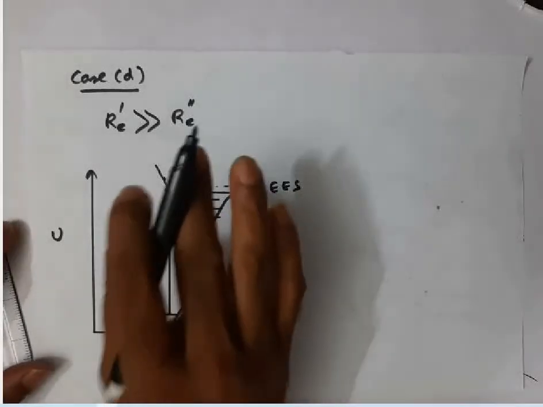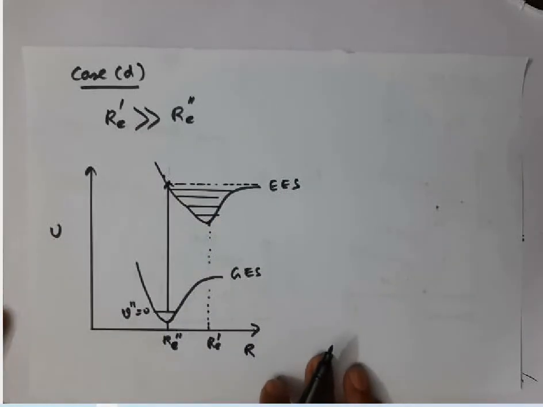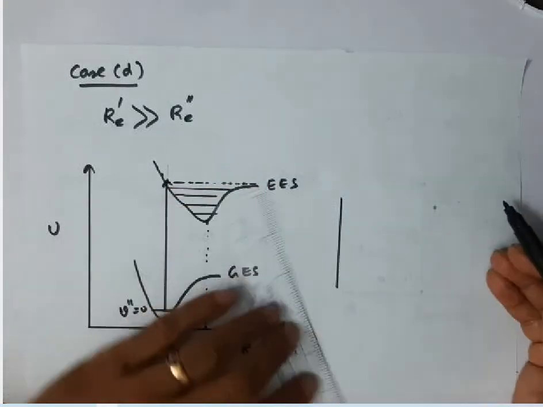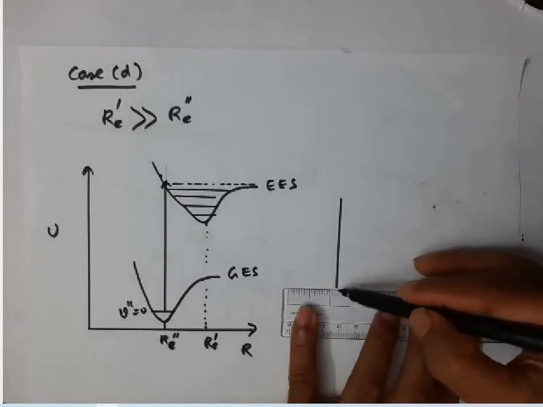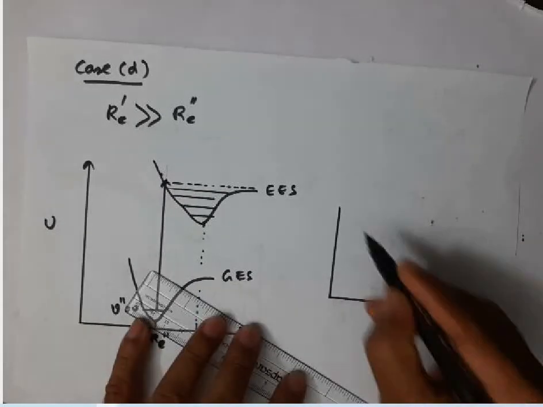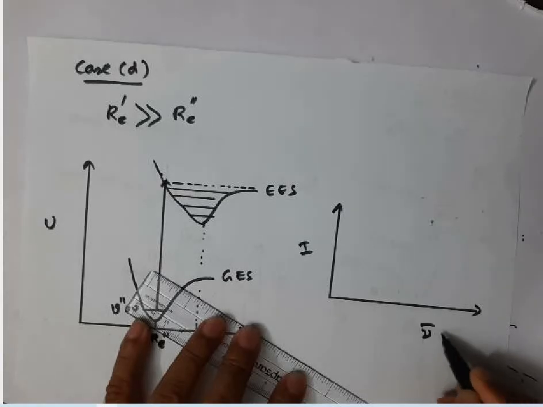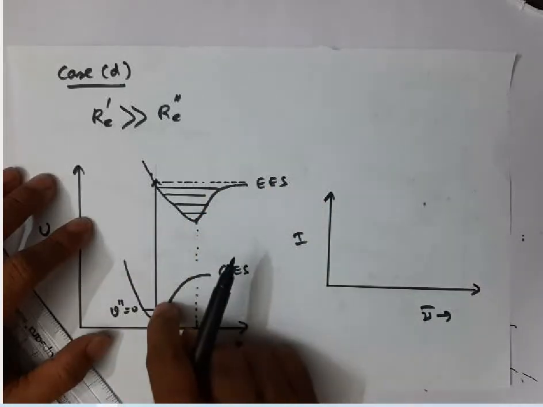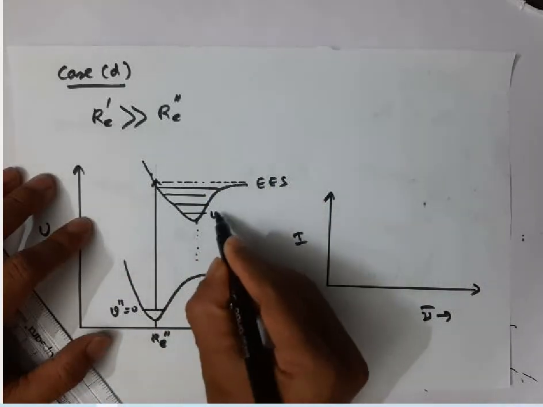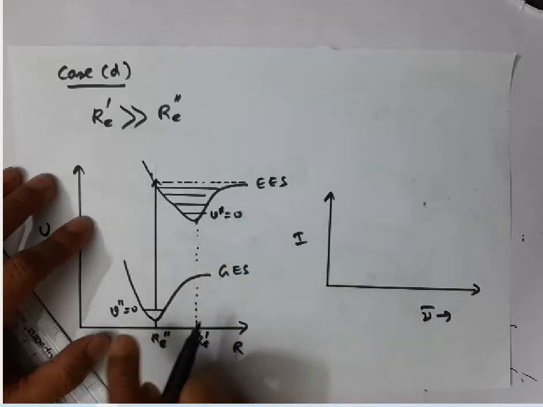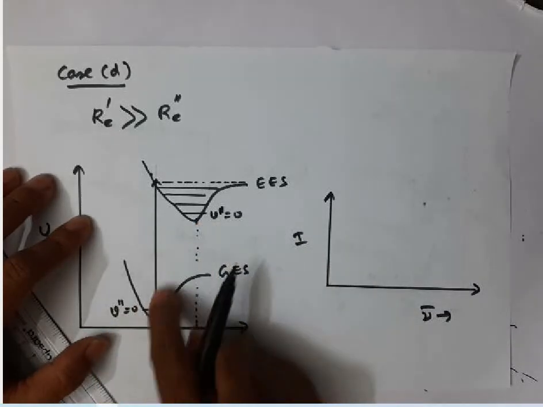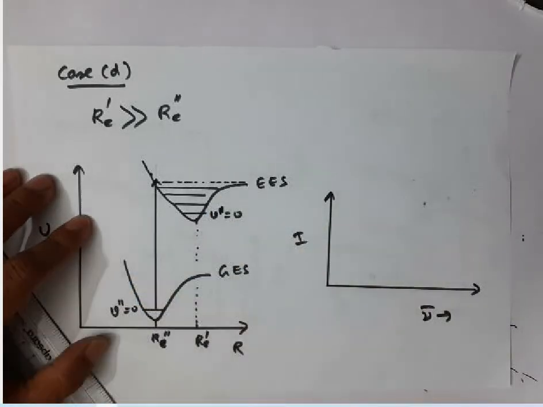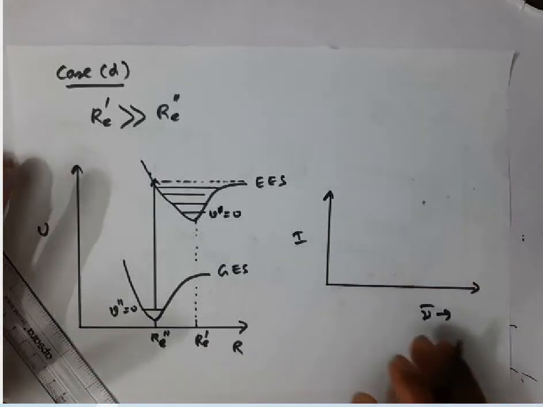Then in this case, how will the spectrum appear? Let me show the spectrum here. You will get dissociation. See, intensity versus wave number if I plot. Listen here, we can say that the 0 to 0 transition may not appear at all sometimes. For this transition, V double prime 0 to V single prime 0, the probability will be very, very low. So sometimes it may not appear at all in some molecules.